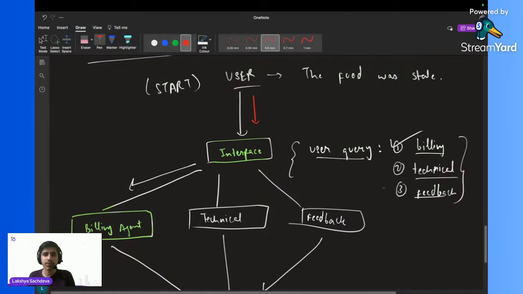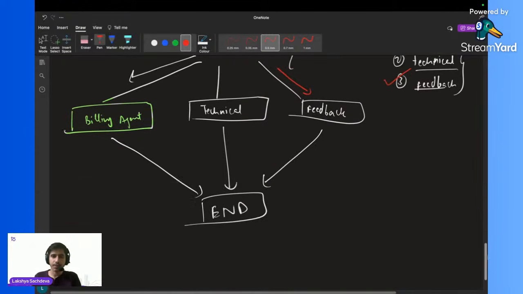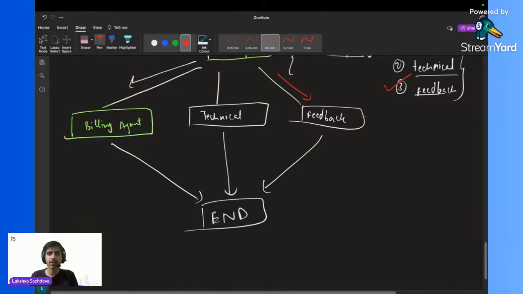The interface will decide that this time it is feedback. It is not some kind of billing issue, it is not some kind of technical issue, it is feedback. So the query will be sent to the feedback agent. After the feedback is done, some kind of output will be generated and sent back to the user, and the flow will end over here.